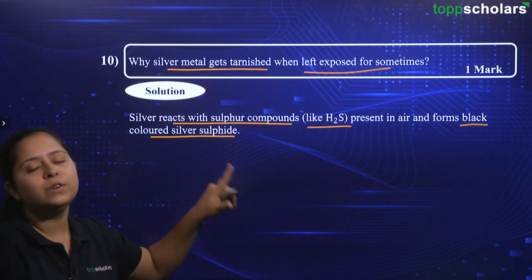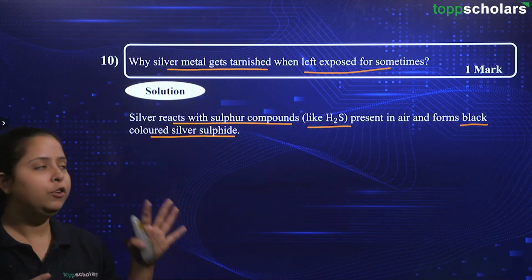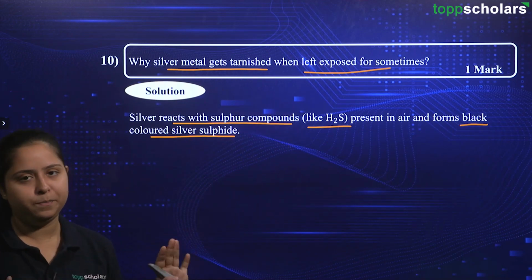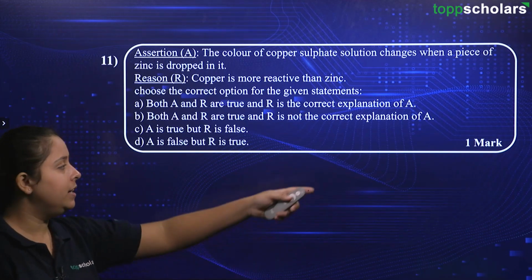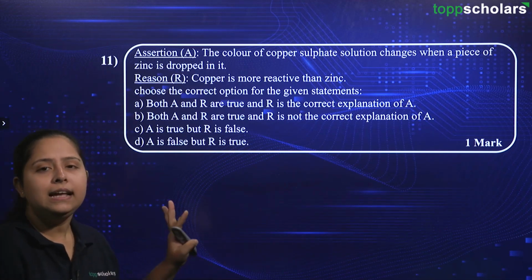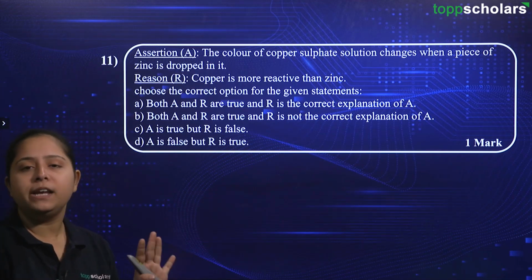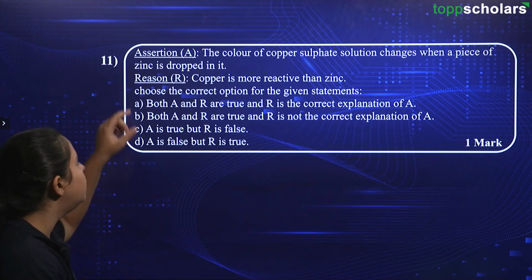You knew corrosion was going on, but you need to tell what is the compound that is being formed to gain your marks properly. Alright. The question is of MCQ type and it is asked for 1 mark and it is assertion and reason type of question. These questions are easy to grasp if you have an understanding of the knowledge at hand. Okay, let us go for the assertion statement.